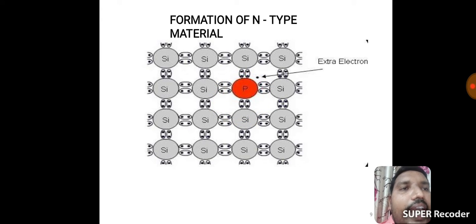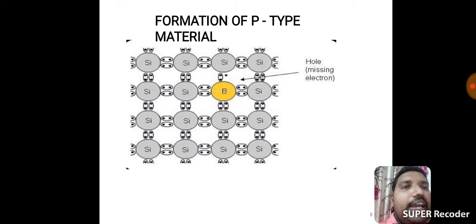There is 1 excess electron, that is the extra electron. Extra electron means surplus electron. These surplus, negatively charged electrons are mobile throughout the N-type material, that is the N-type semiconductor material. That's enough. These are the doping techniques and solid states: conductor, semiconductor, insulator.